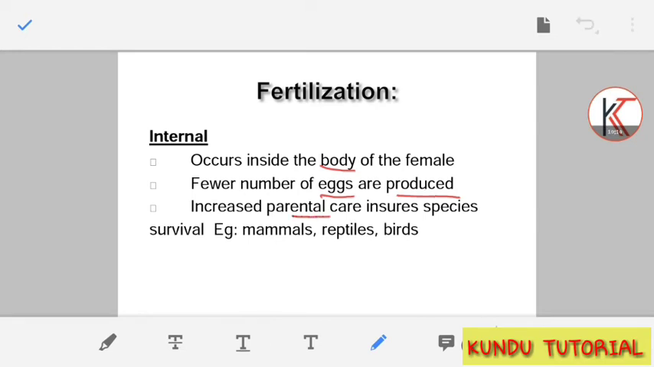Increased parental care ensures species survival. So for mammals, reptiles and birds, we show very much parental care. We show parental care in such a way that we are very much caring for ourselves, right? Why? Because we have a very small number of children, a very small number of offspring, right? So this is why internal fertilization is very much developed in this classification system, or in living organisms.